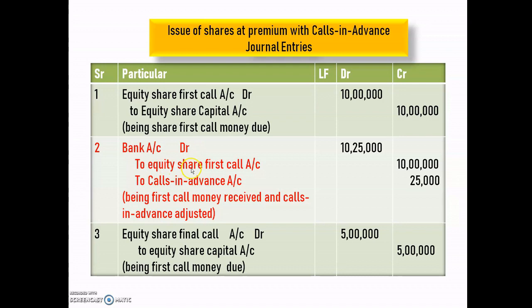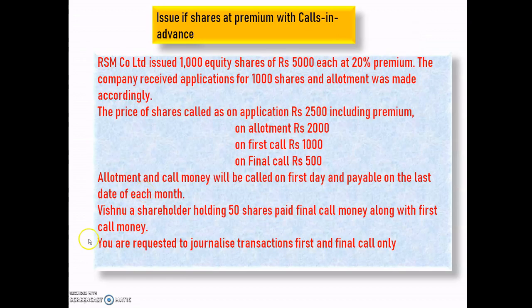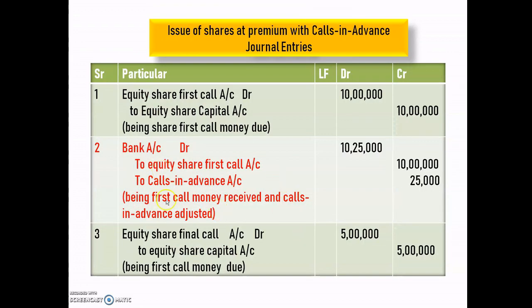So see here, to equity share first call account 10 lakh. First we have to write the full amount, that is 10 lakh, in the credit column. After that, to calls in advance, how much? See here, Vishnu, a shareholder holding 50 shares, paid the final call money. This 50 shares, and the final call is 500, so we multiply 500 into 50, and he paid it along with the first call money. Because of that, we are adding this in the first call entry, since he paid at the time of first call. To calls in advance we have to credit 25,000.